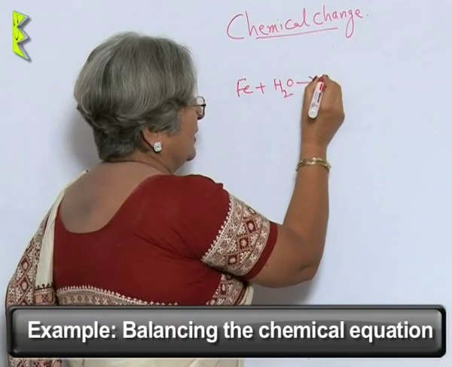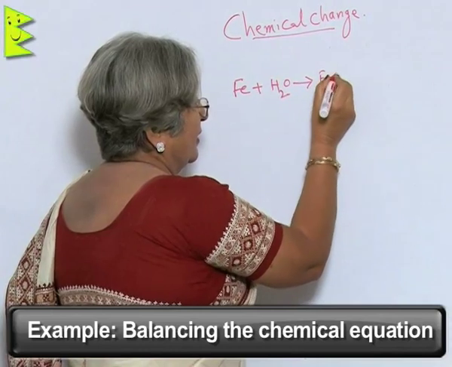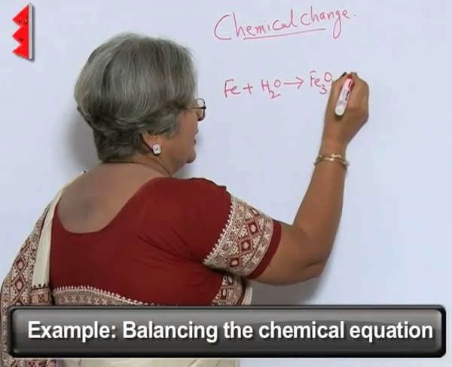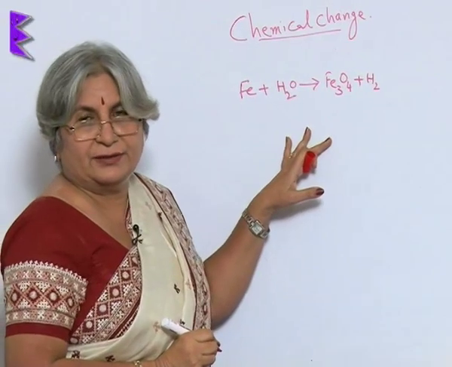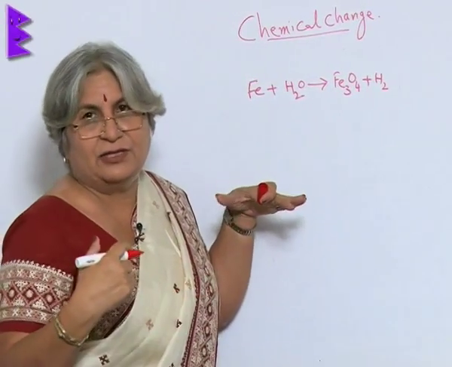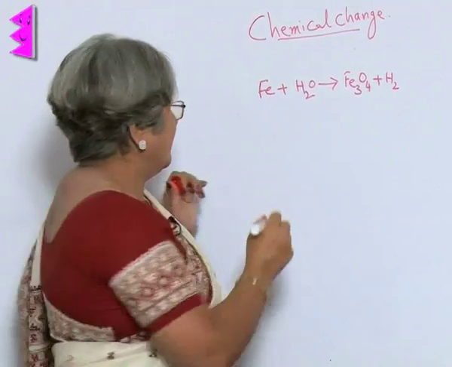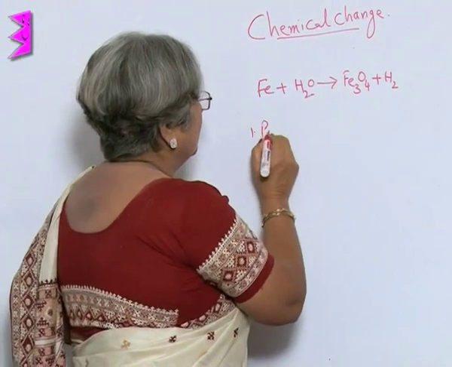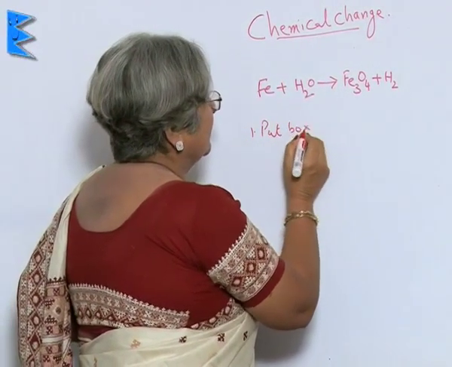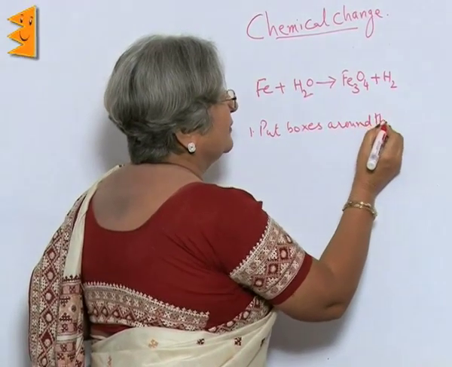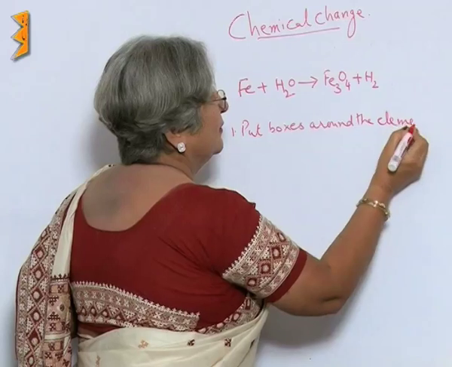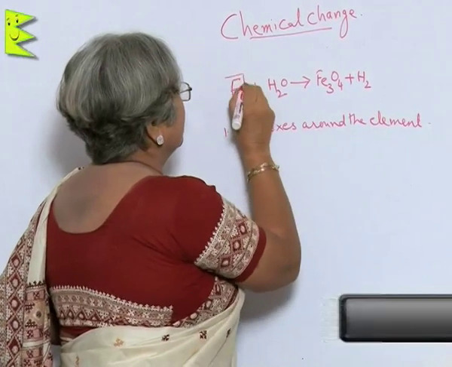Iron plus water gives us ferric oxide and hydrogen. Now, how are we going to do it? So, this time I will tell you the steps. First step is that we put boxes around the element like this.